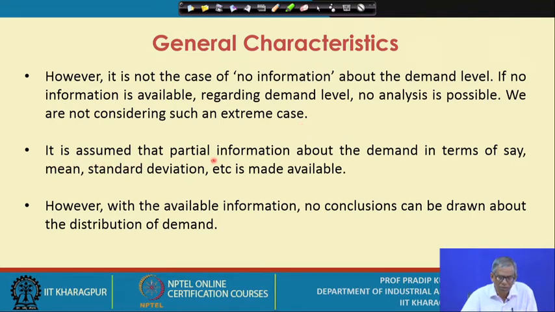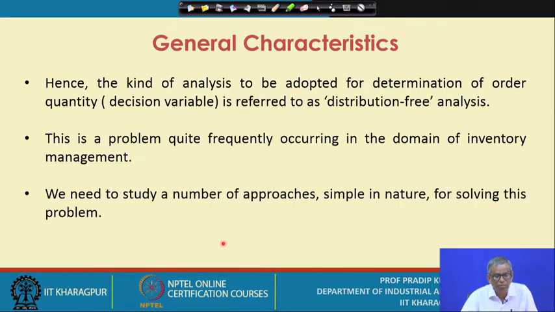It is assumed that the partial information about the demand in terms of, say, mean, standard deviation, etc., is made available. Later on you will come to know how you represent this partial information. Usually this partial information is expressed in terms of the moments of the distribution. We will explain it in detail in a later section of this presentation. However, with the available information, no conclusions can be drawn about the distribution of demand. This point we have already emphasized.